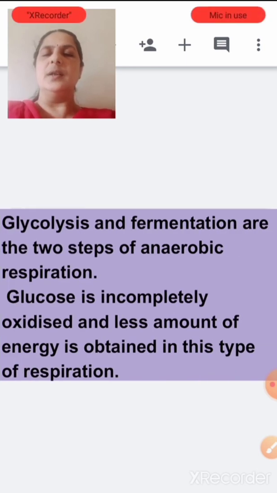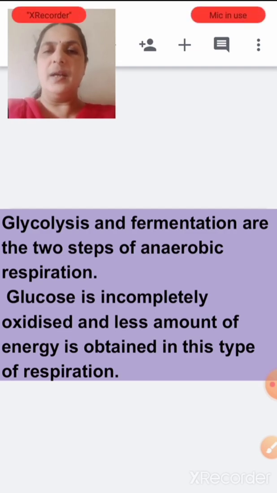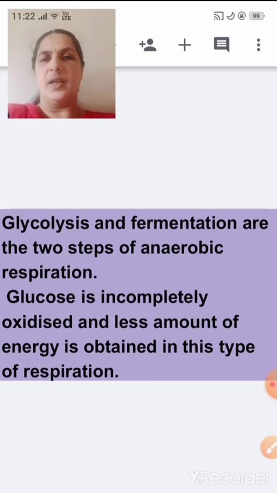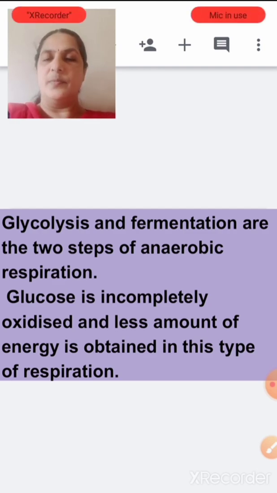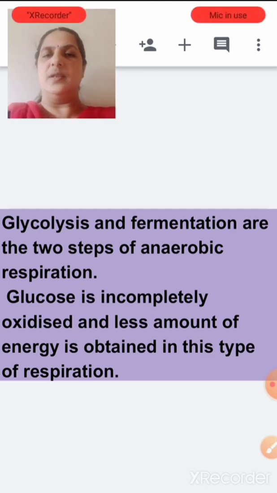What are the two steps of anaerobic respiration? Glycolysis and fermentation are the two steps of anaerobic respiration. Fermentation comes only in anaerobic respiration, but glycolysis is present even in aerobic respiration, that is the first step. Even in anaerobic respiration, that is the first step.